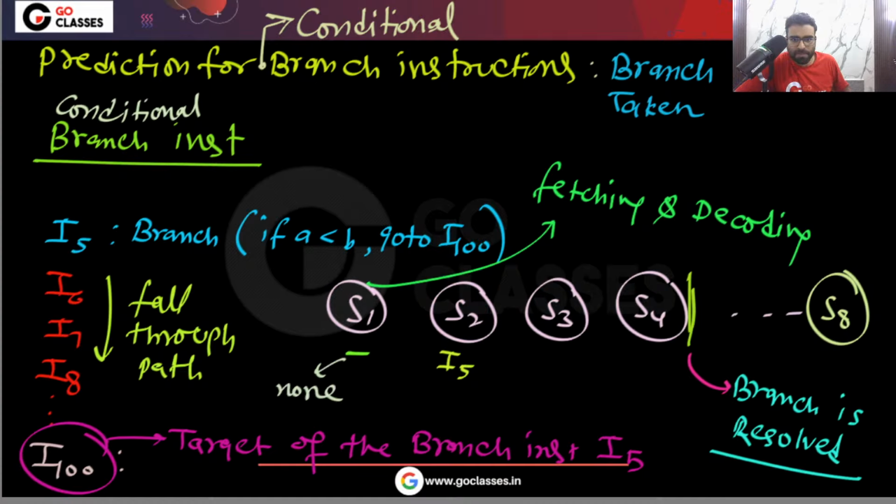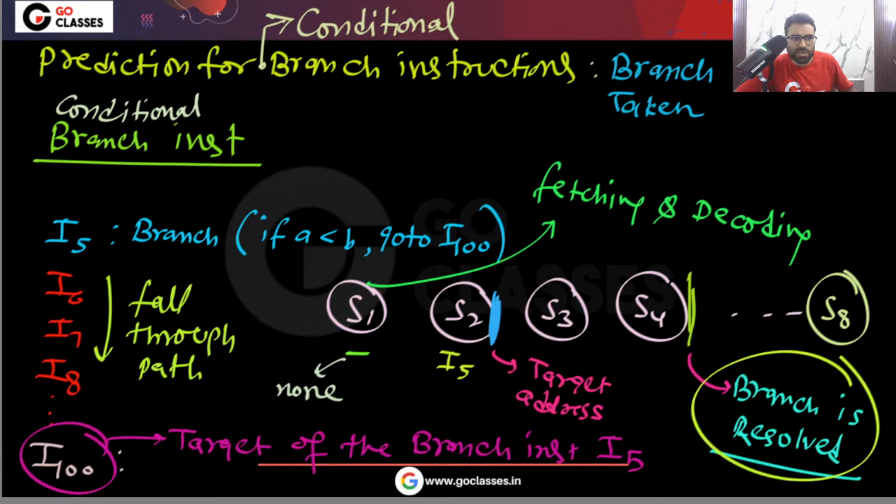But notice one thing. At the end of S2, at this moment, I will find the target address. The question is saying that the target address will be available at the end of stage S2. But remember, we have the target address with us, but we don't know whether the branch will actually be taken or not. Remember, the branch will be resolved at the end of stage S4. But at the end of stage S2, this target address is available to us.